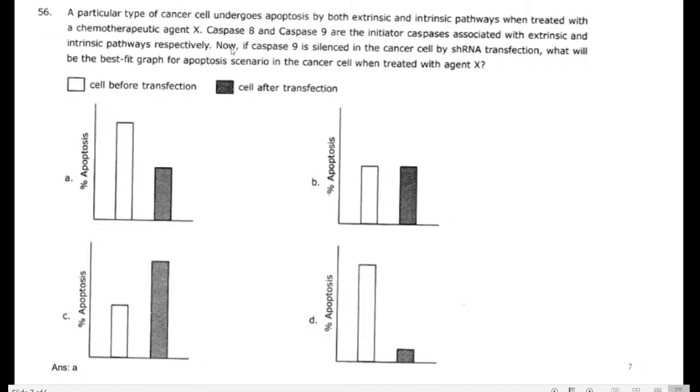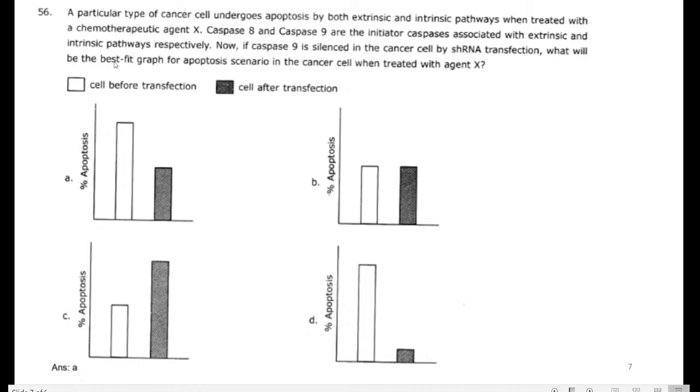As per the statement, now if caspase 9 is silenced, the intrinsic pathway is silenced in a cancer cell type by shRNA transfection. What will be the best fit graph for the apoptosis scenario in the cancer cells when treated with the agent X?